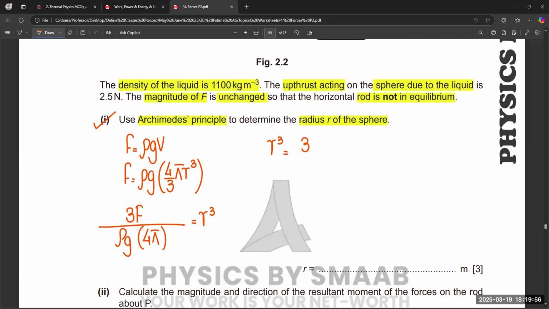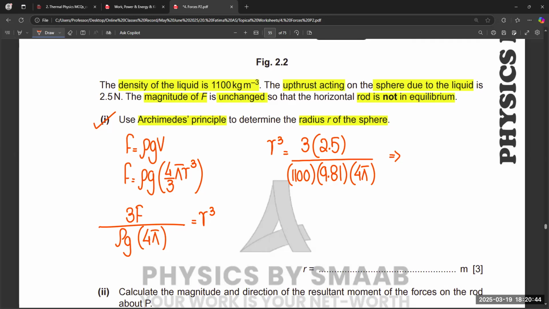So 2.5 times 3 divided by density 1100, 9.81, 4 pi. 2.5 multiplied by 3 is 7.5, divided by 1100 times 9.81 times 4 times the value of pi.